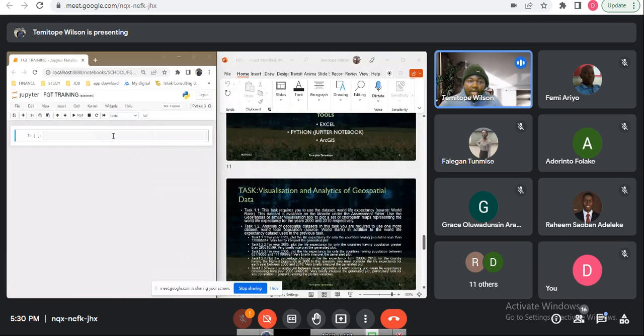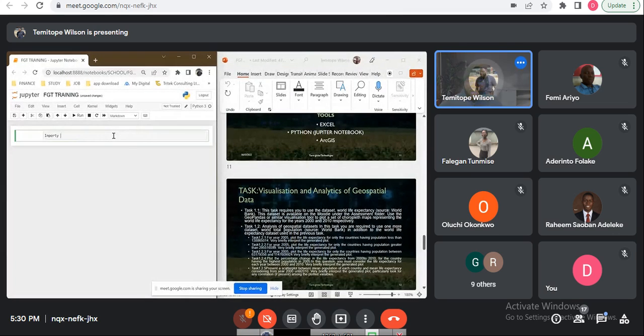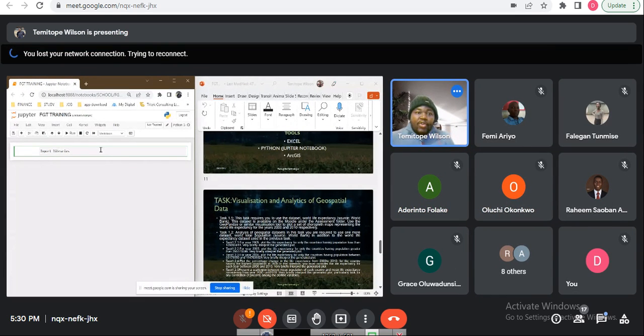So for the markdown, before we go into calculating our data, we need to also import our data in. What I'm doing here is looking at everything I'm going to need for the purpose of this analysis.